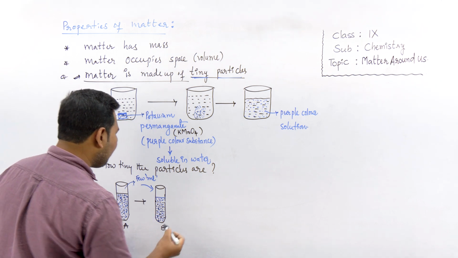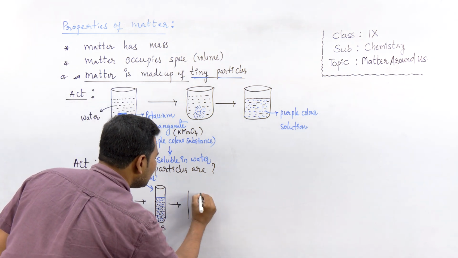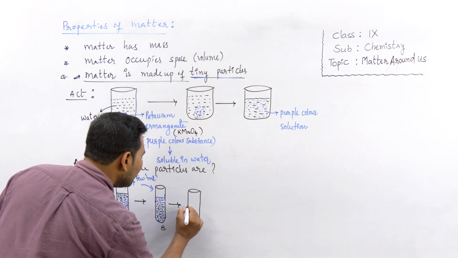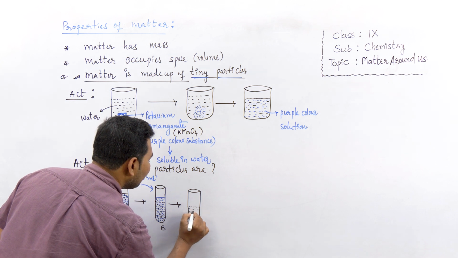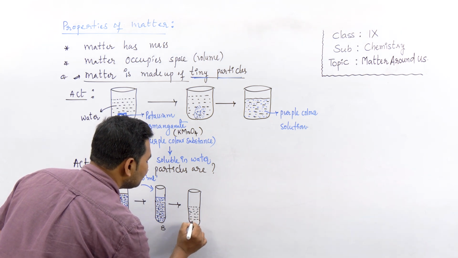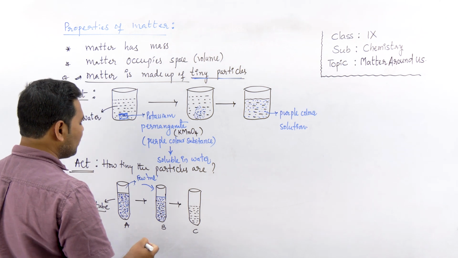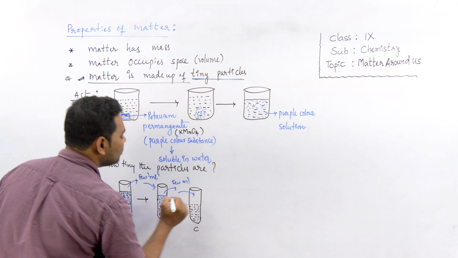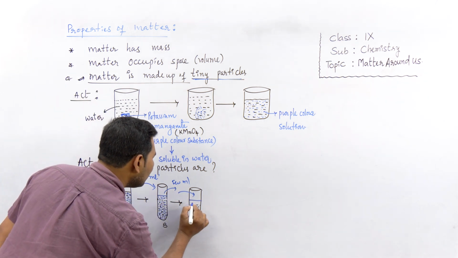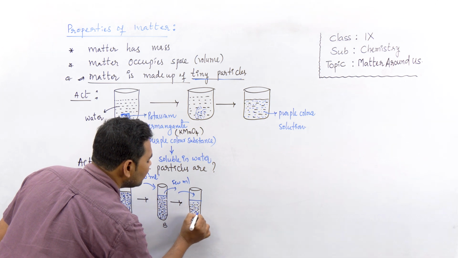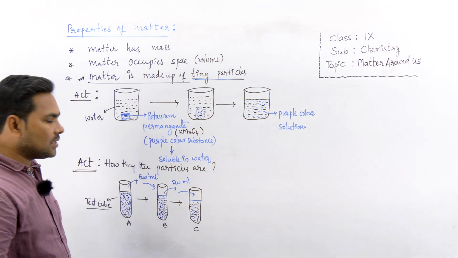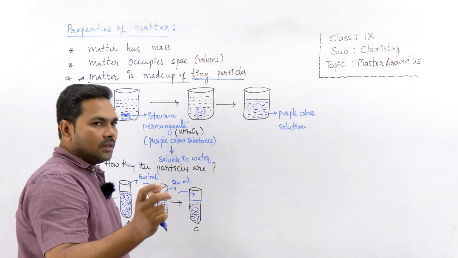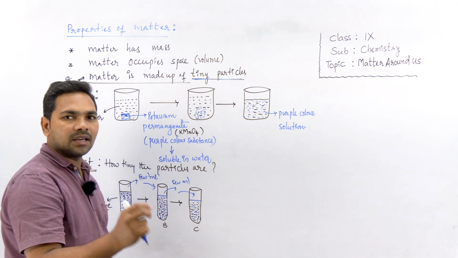Then what do I do? I take another similar test tube, test tube C. Now to this also let me add a few ml of distilled water or just normal water, right? And now I add a few ml of this solution to it. Then what happens here? The color of this solution also changes, but the intensity decreases. The concentration of the solution decreases, and the color fades a little.